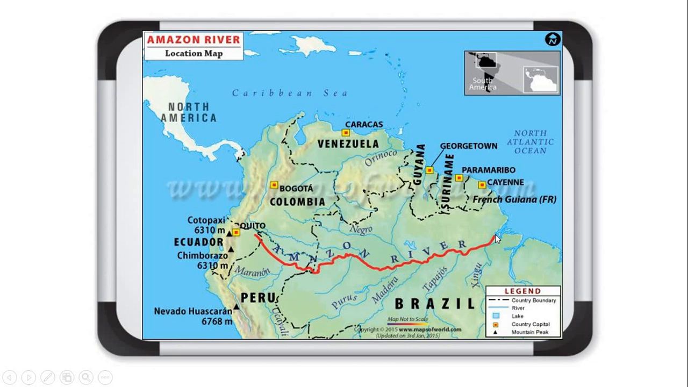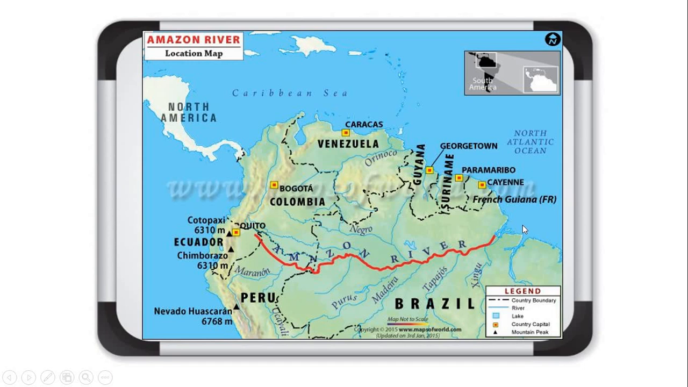Okay, this is the mouth of the river. What is the mouth of the river? It means the place where any water body falls or flows into another water body, that is known as the mouth. So the Amazon River falls here into the Atlantic Ocean. Where? In the Atlantic Ocean. So this is the mouth, and here it falls into the Atlantic Ocean.